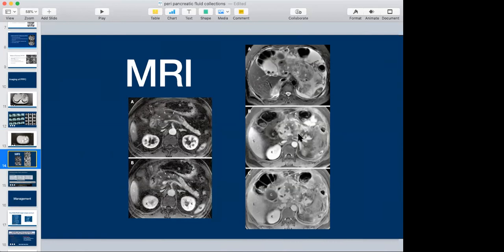So these are the areas of necrosis, and depending on this necrosis and adjacent necrosis, Balthazar has divided the severity of pancreatitis with a scoring system into mild, moderate, and severe.